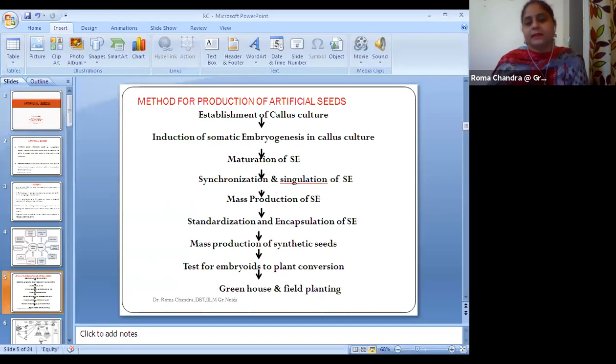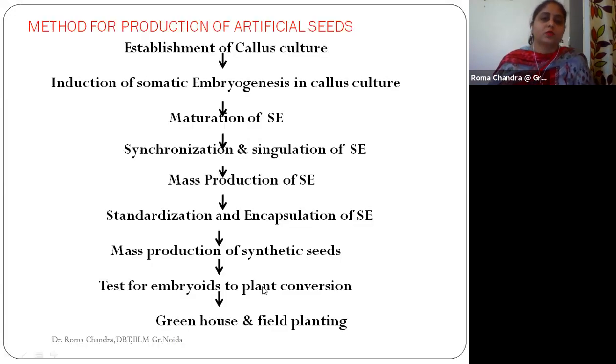Okay, so when we go with the method of production of these artificial seeds, we need to understand that there are a few steps which we need to undergo. The first step is the establishment of the callus culture. You all are aware of what a callus is: we pick up the explants, the parts of the plants, and grow them into a callus.